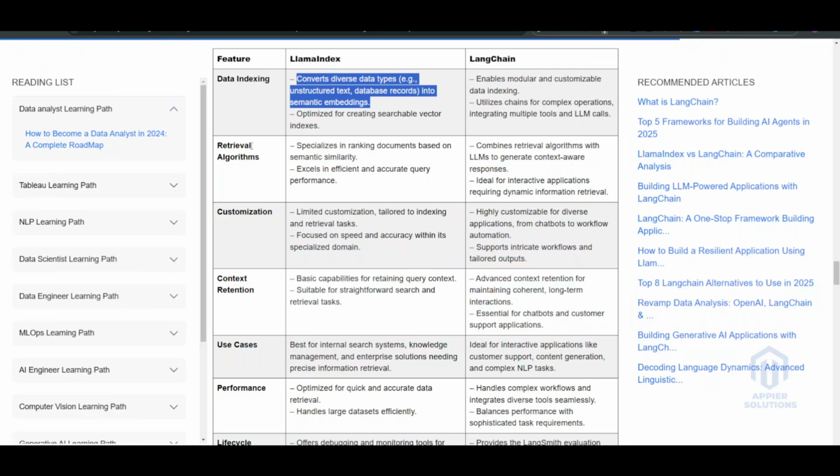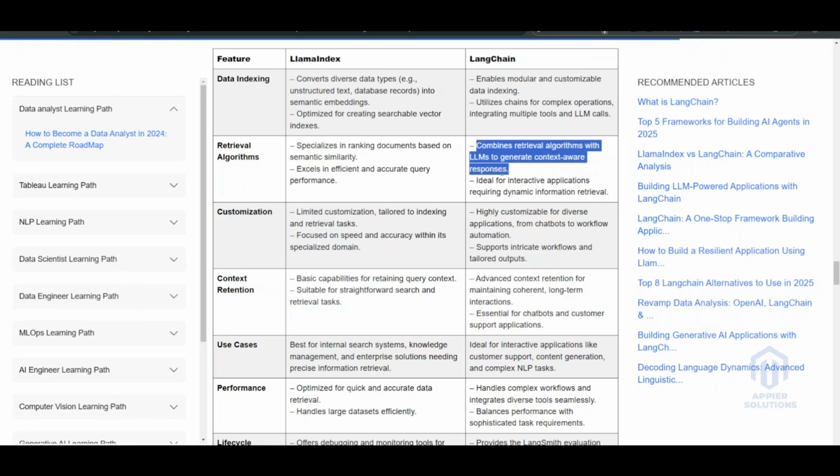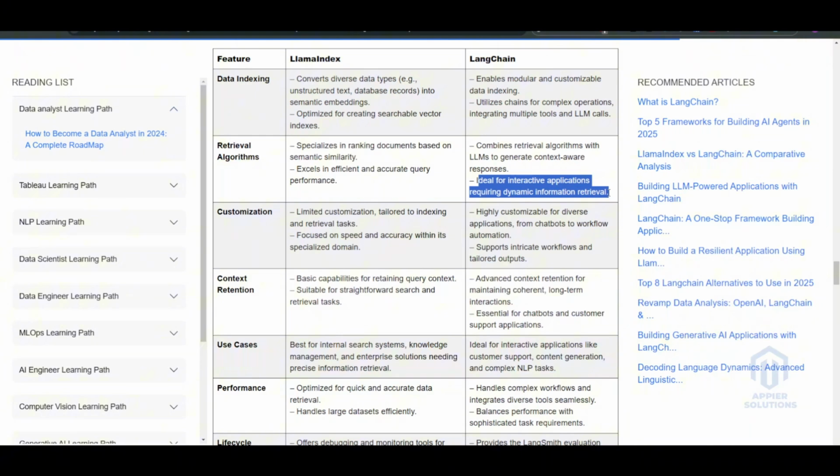So retrieval algorithm specializes in ranking documents based on the semantic similarities, excels in efficient and accurate query performance, combines retrieval algorithms with LLMs to generate the context-aware responses, ideal for interactive applications requiring dynamic informative retrievals. So for the customization feature, limited customization tailored to indexing and retrieval tasks, focus on speed and accuracy within its specialized domain, highly customizable for diverse applications from chatbots to workflow automations, supports integrated workflow and tailored outputs.